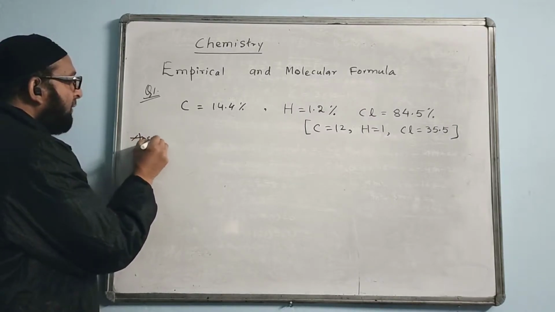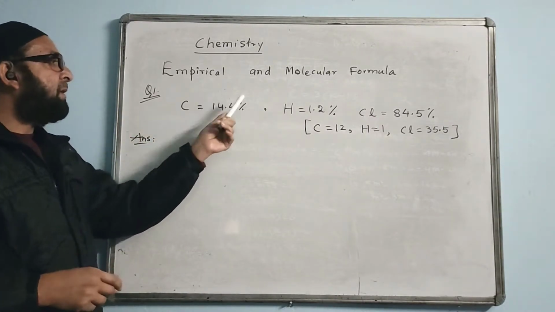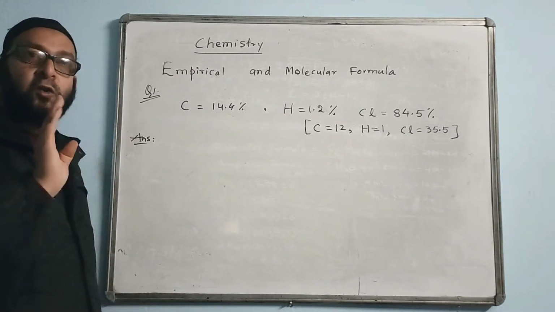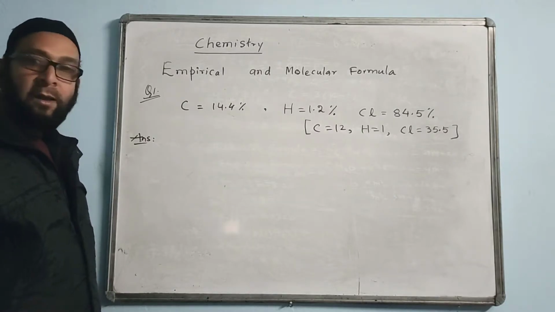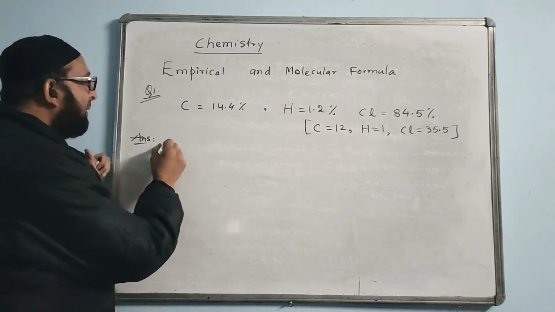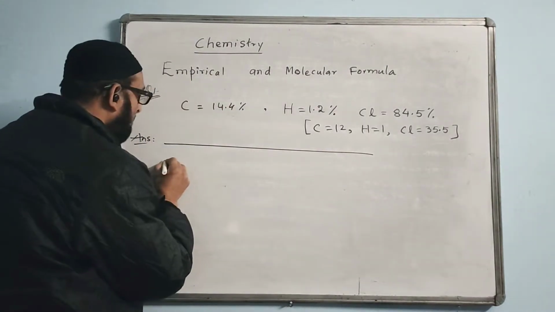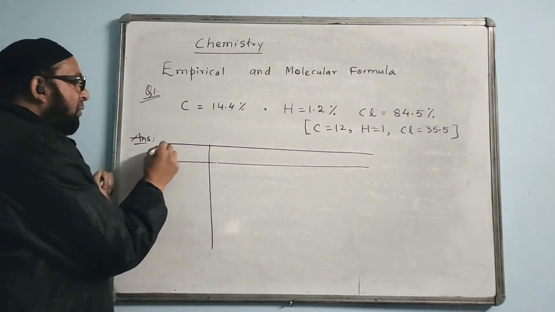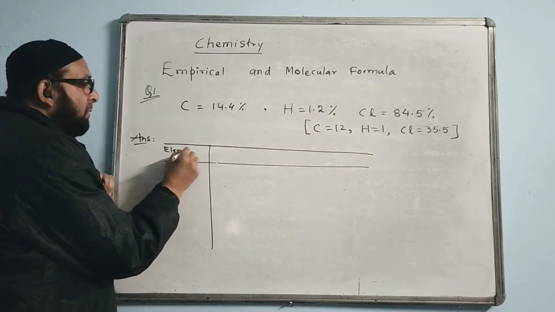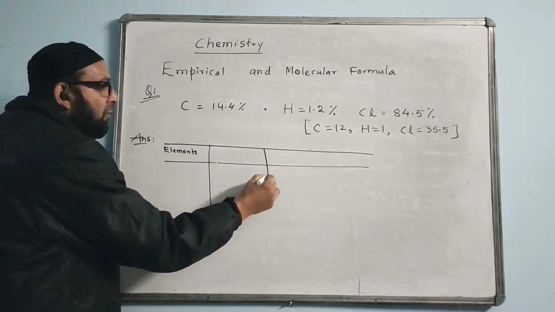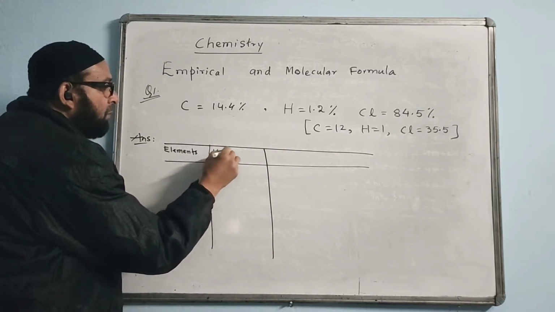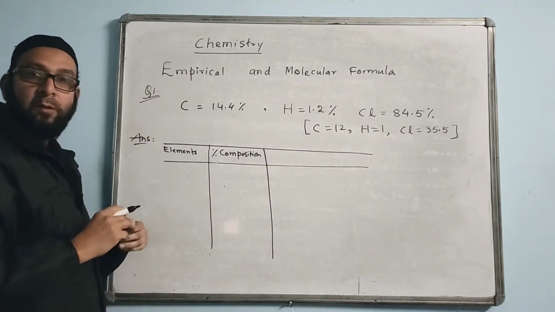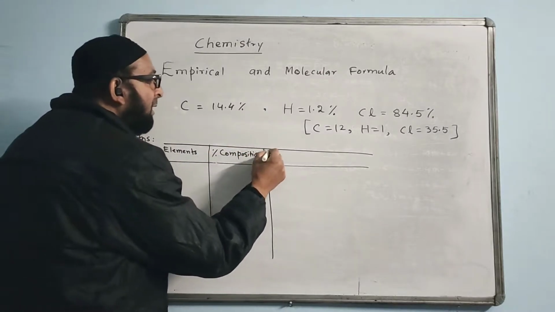Now see the answer, how we are doing it. Whenever percentages are given and the question is asking you to find the empirical formula and also the molecular formula, we'll make a table. Let us make a table first. The first column will be elements. The second column will be percentage composition. The third column will be atomic weight.